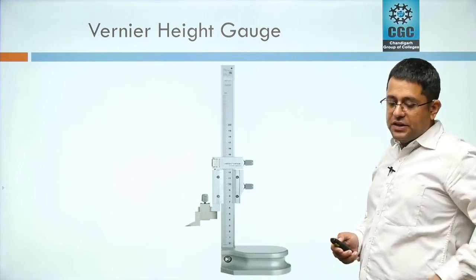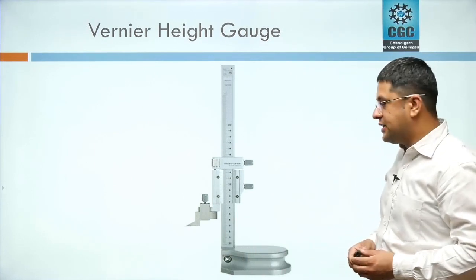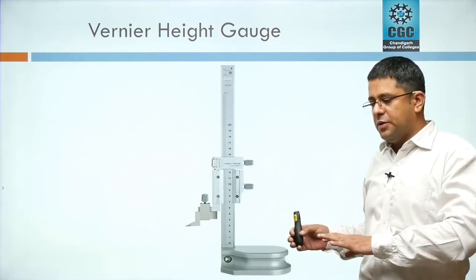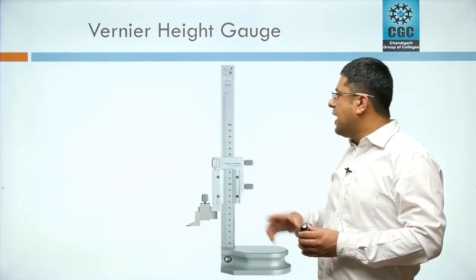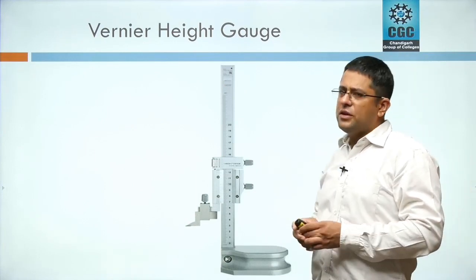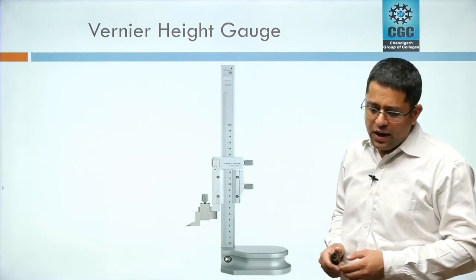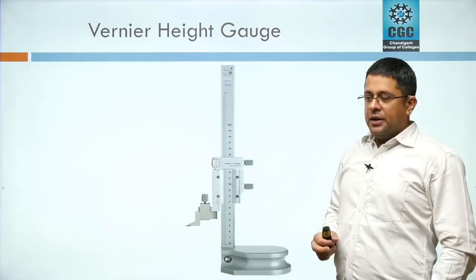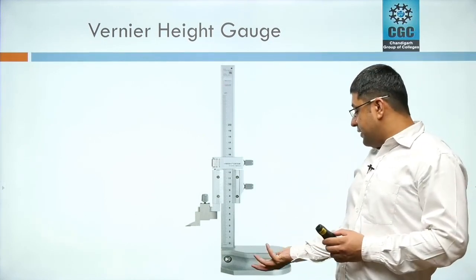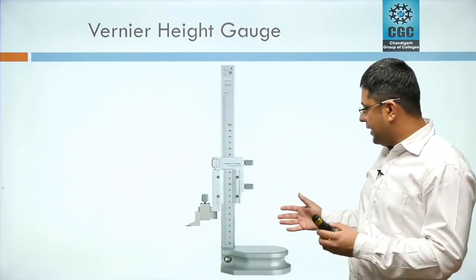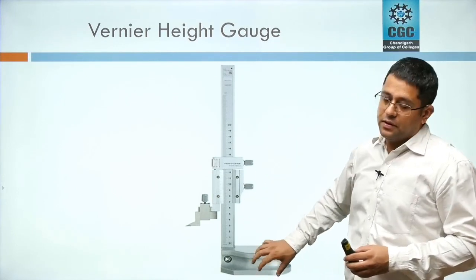Its working principle is similar to vernier caliper and it has the least count of 0.02 mm. I have told you earlier its working principle is similar to vernier caliper and least count of 0.02 mm. Least count can be different depending upon the vernier scale, but generally it's 0.02 mm. The base here provided is very strong. It has to be strong because it has to bear the weight; this is a very firm base here.